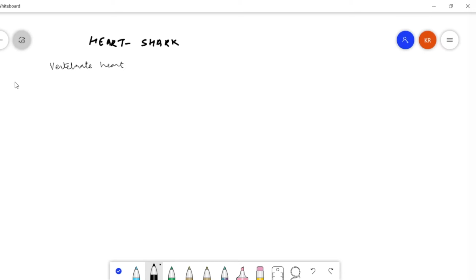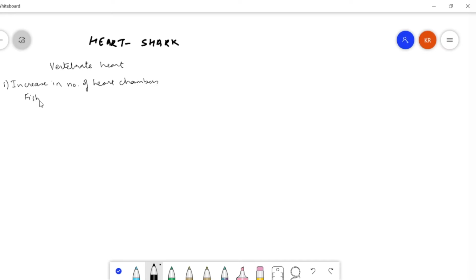processes. Certain things are simple. So one is that we will see an increase in the number of heart chambers. That means in fish there are two.